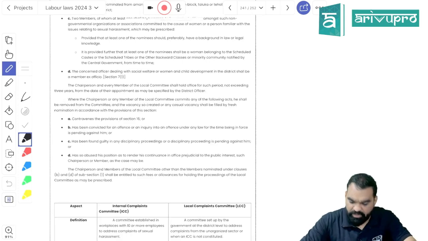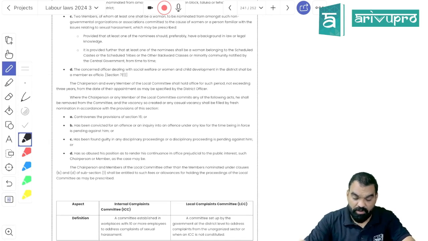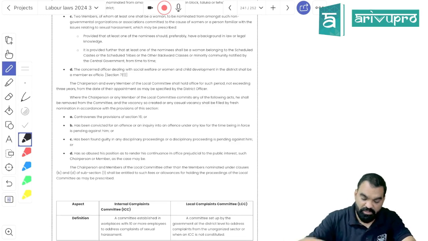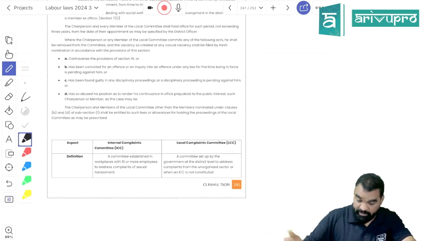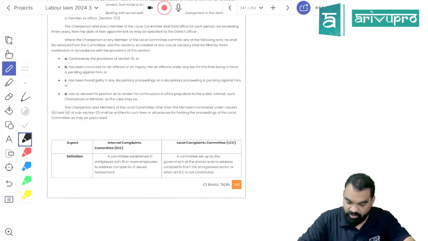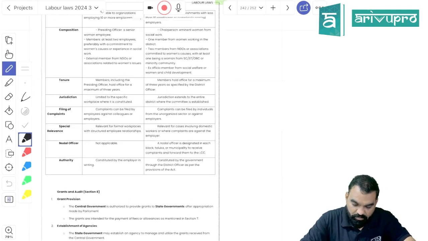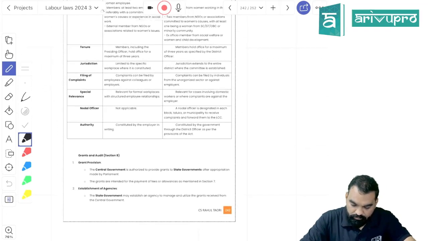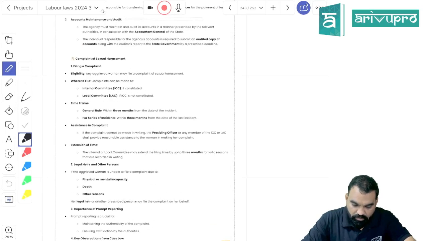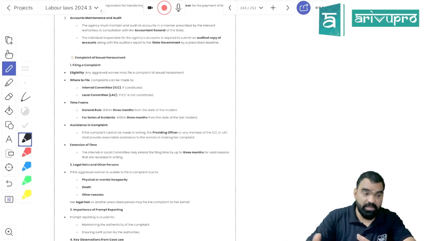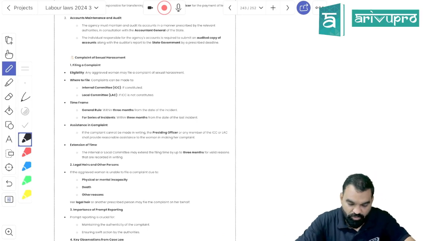Their term will be 3 years. Even if they abuse their power or contravene the provision of section 16 or something, they would be subject to termination, and that casual vacancy will be filled by the district officer. I have made a difference chart between LAC and ICC. Even you guys can go through the same.